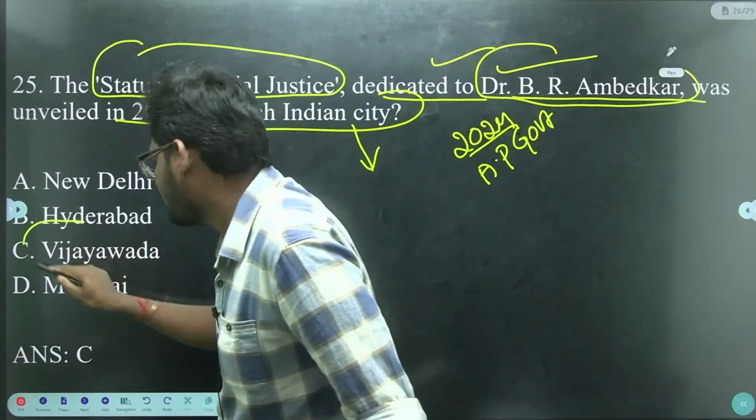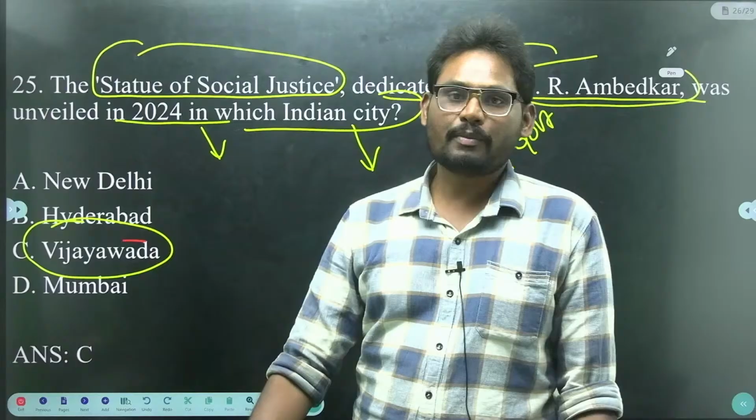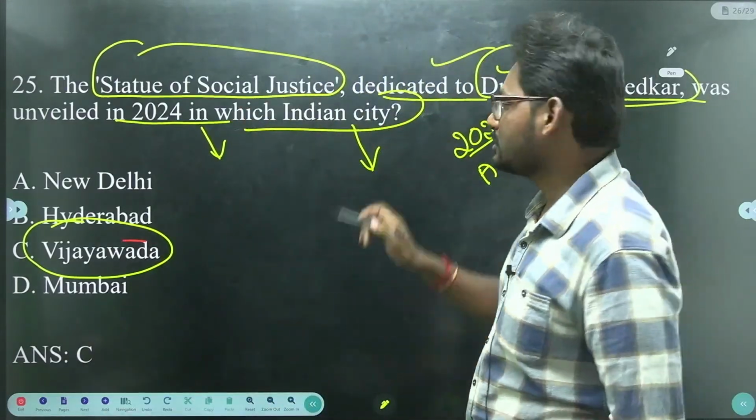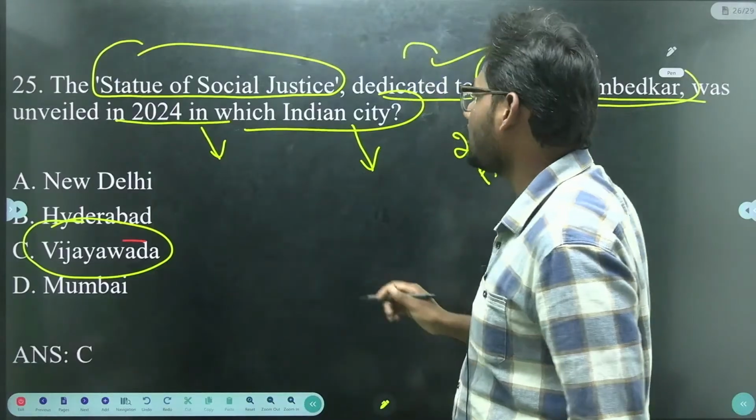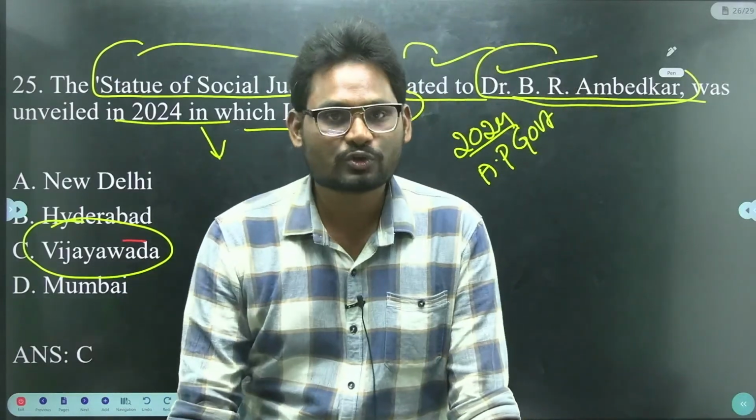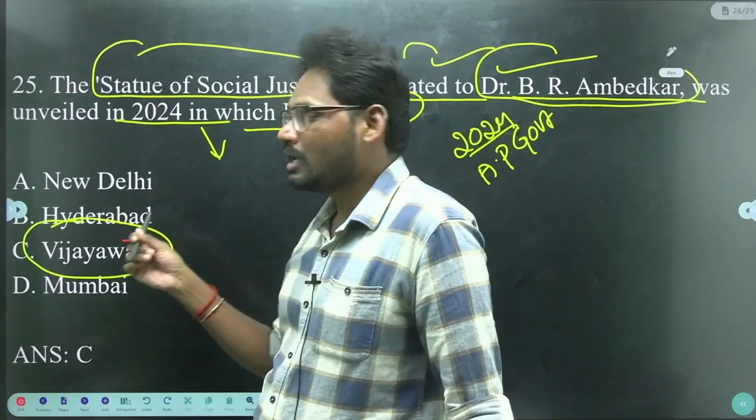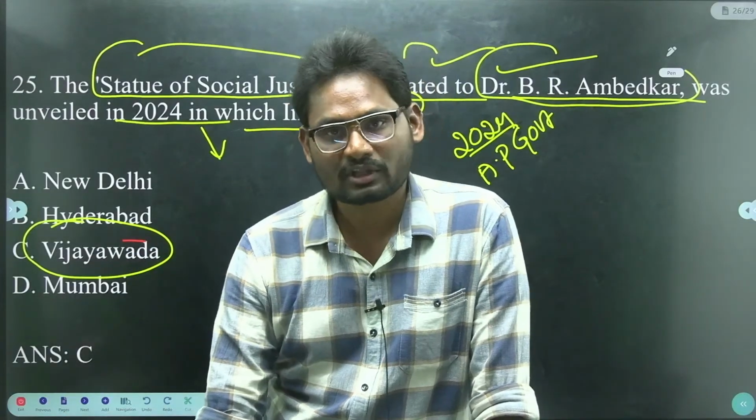That is Vijayawada. So in Vijayawada, the AP government has unveiled the statue of social justice that is dedicated to Dr. B.R. Ambedkar, unveiled in the year 2024. The option will be Vijayawada.